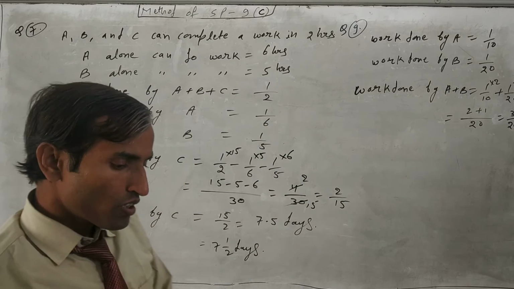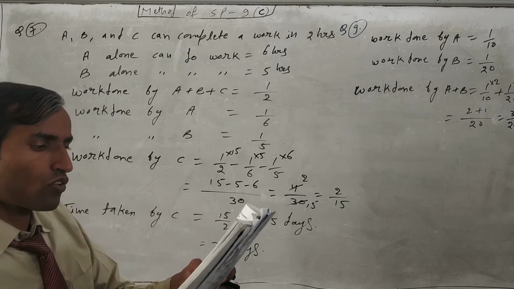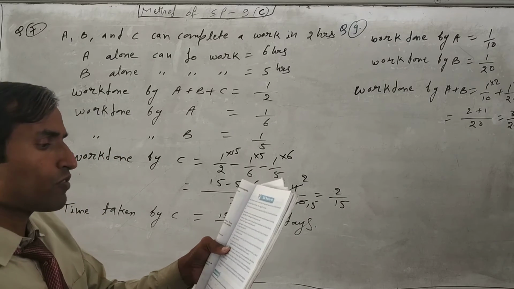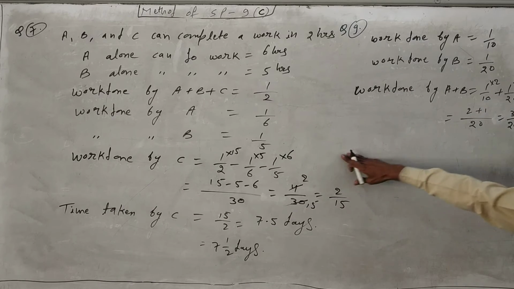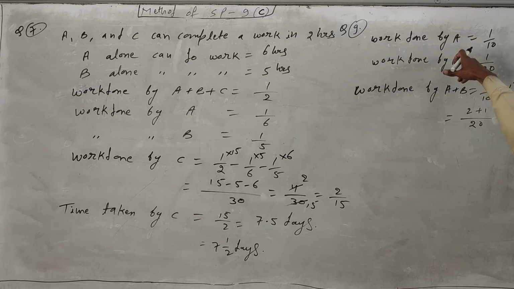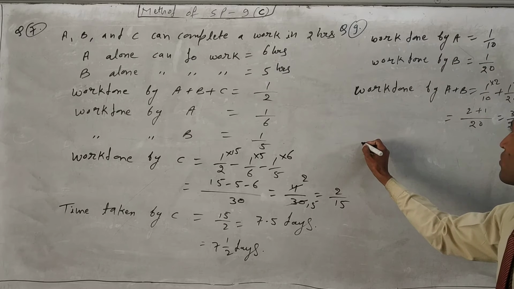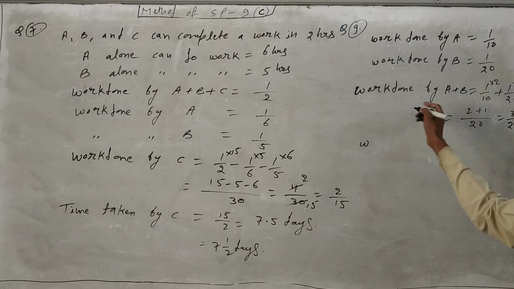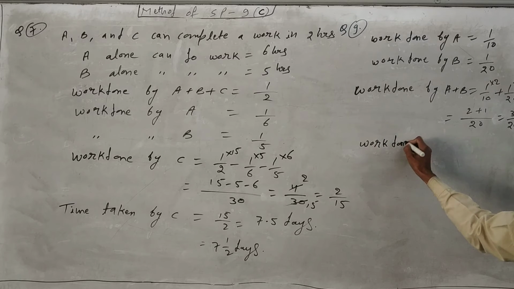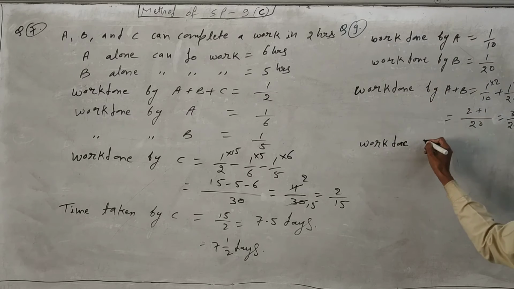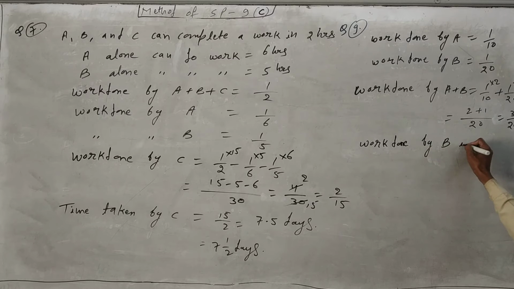Now the question says A leaves 2 days before. So first of all, just find how much work A will complete in 2 days, or how much work B will complete. So work done by B in 2 days.